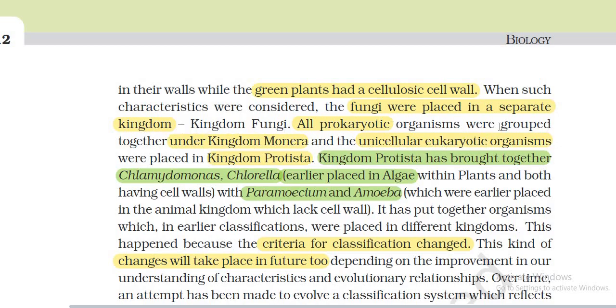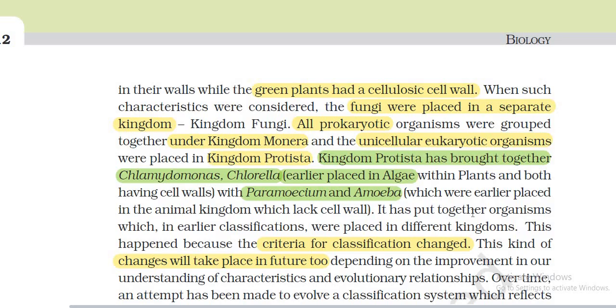All prokaryotic organisms were grouped together under Kingdom Monera, and unicellular eukaryotic organisms were placed in Kingdom Protista. Kingdom Protista has brought together Chlamydomonas and Chlorella, earlier placed in algae within plants, and both having a cell wall, with Paramecium and Amoeba, which were earlier placed in the animal kingdom, which lack a cell wall.